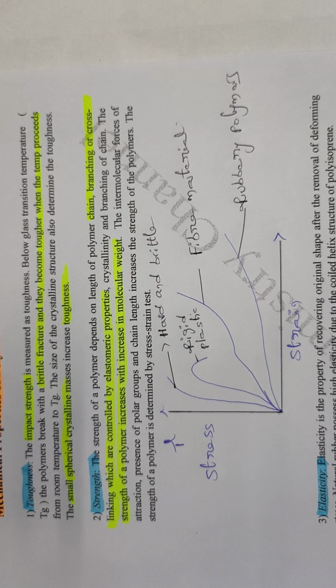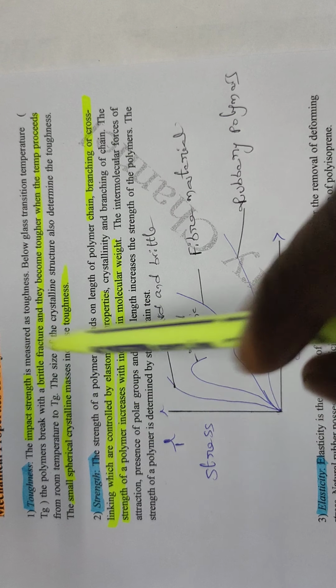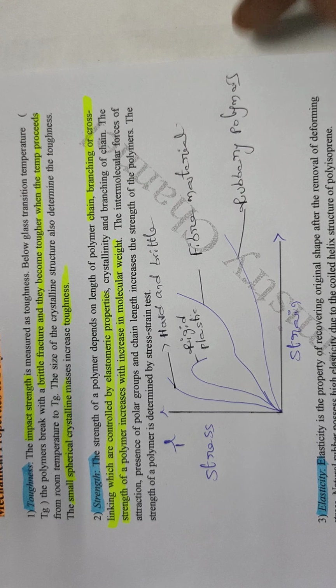Toughness can be measured by the effect of heat on the polymer. Basing on the effect of heat on the polymer, the toughness of the polymer is explained. The impact strength is measured as toughness.